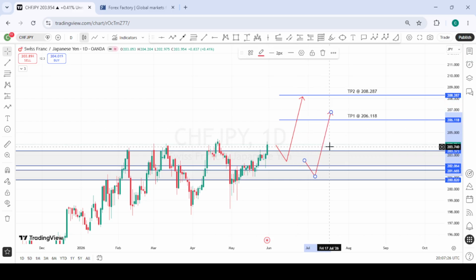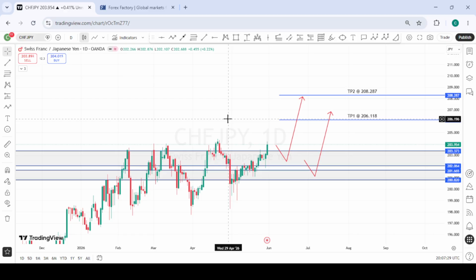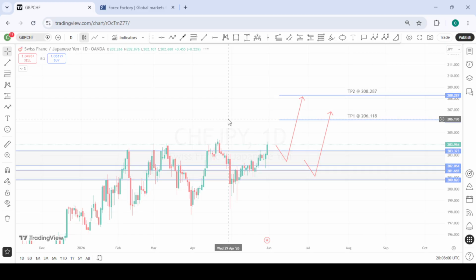And should price pull back to the second zone below, still be interested in taking the buys from there to the upside. As we can see, since crude oil is dropping, CAD is weak, so pairing CAD and JPY and pairing USD and JPY, we will likely see a lot of consolidations on those pairs because USD is weak, JPY is weak, CAD is weak if crude oil holds to the sell side. So those pairs might be a bit tricky. So let's focus on these ones: CHFJPY, GBPJPY, and EURJPY for the coming week.